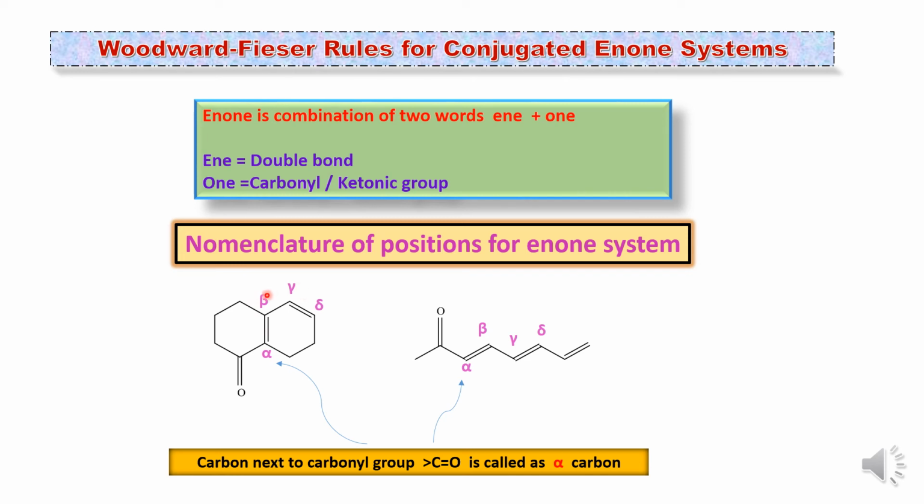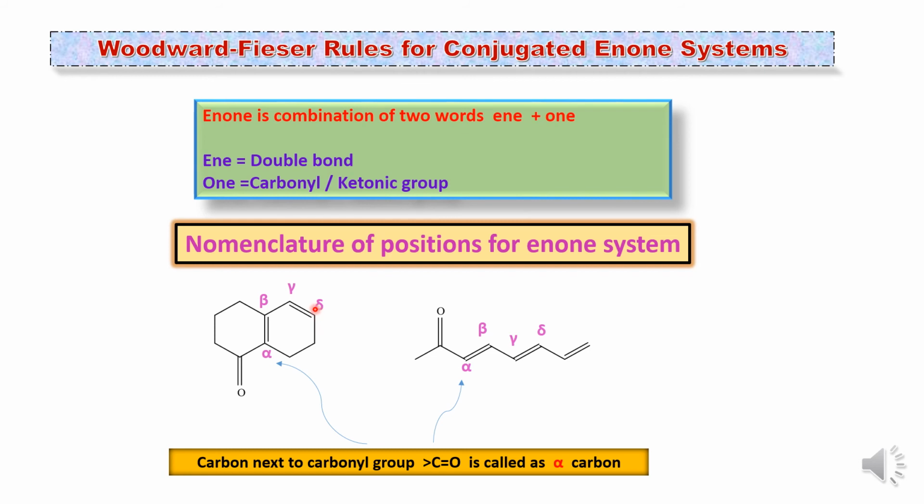So whenever such type of compounds are there, then we have to consider the nomenclature. We have to give the positions for these compounds according to the Greek alphabets. So there are alpha, beta, gamma and delta positions. The alpha carbon is that carbon which is next to the carbonyl carbon. So this is the carbonyl group, this is the carbonyl carbon, and next to the carbonyl carbon, that carbon is called alpha carbon. The next carbon is called beta carbon. The next carbon is the gamma and that carbon is called delta carbon.